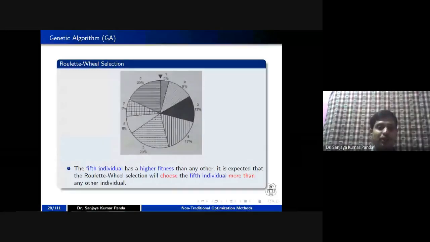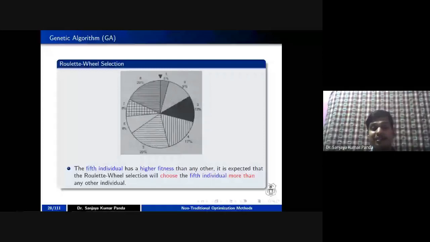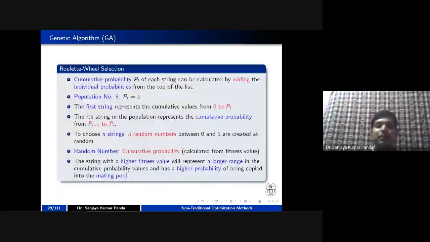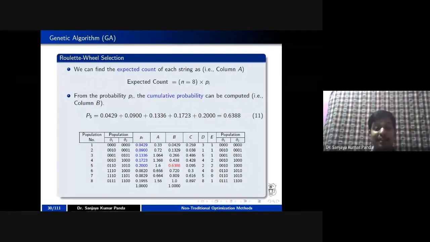On the other end, a bad population need not generate a bad population. They might also generate a good population. For example, parent 1 is a thief, parent 2 is also a thief. That does not mean that children 1 and 2 are also thieves, right? So there is a likely probability that the less fit one will come into the picture. That is the reason: as it is complete randomness, it may come into the selection procedure.